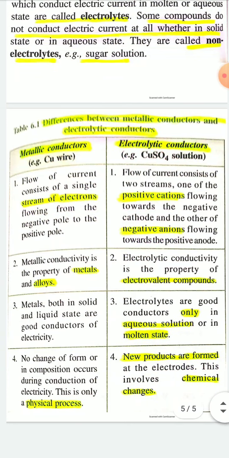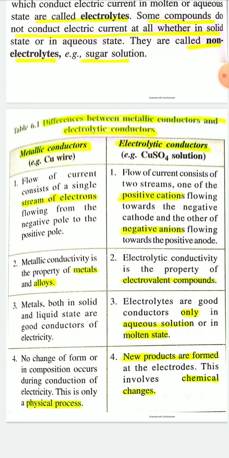So substances can conduct electricity due to presence of free electrons, that is generally in case of metals. And some chemical compounds can also conduct electricity due to presence of ions, positively charged cations and negatively charged anions.